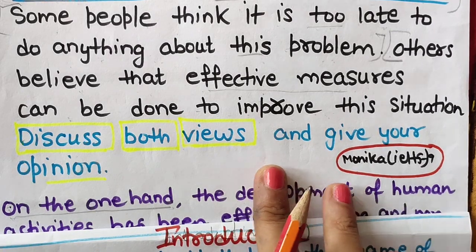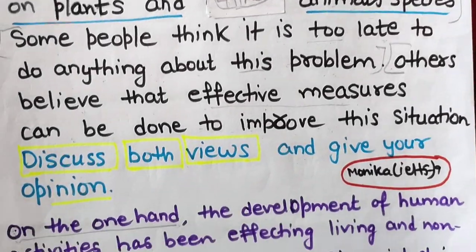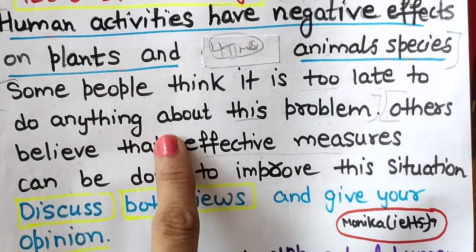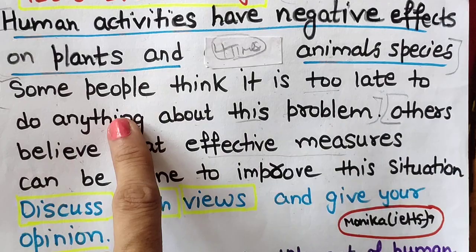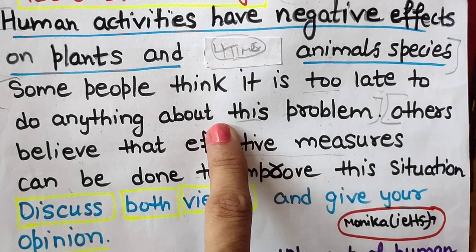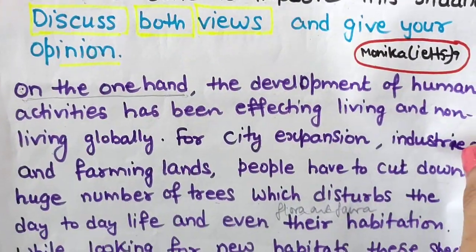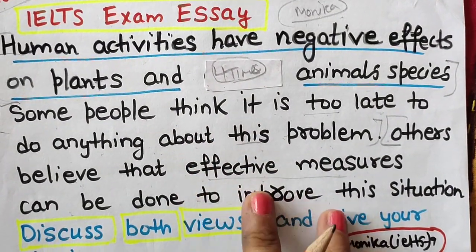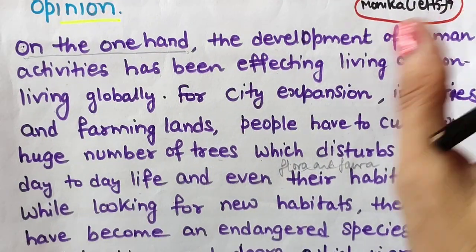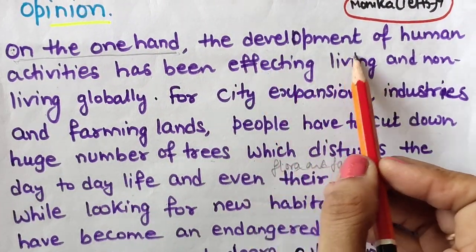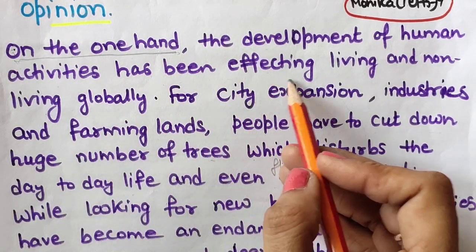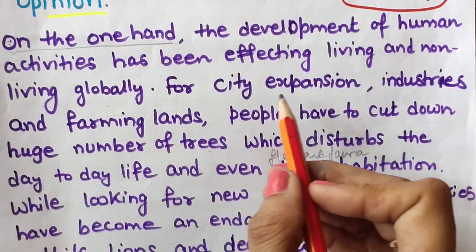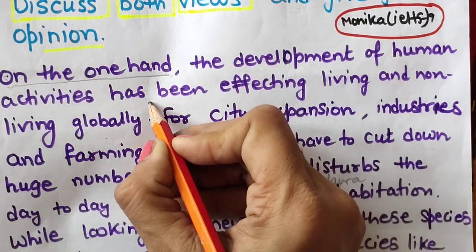Okay, now coming to body paragraph 1. Again I will be talking about why it is too late to do anything. We need to tell what kind of damage we have done to the earth and environment. Whenever I am doing my essays, I am taking it as a story. Just write it down as a story. On the one hand, the development of human activities has been affecting living and non-living things globally. Instead of plants and animals, I have written this. For city expansion, here you can use the word to explain it.